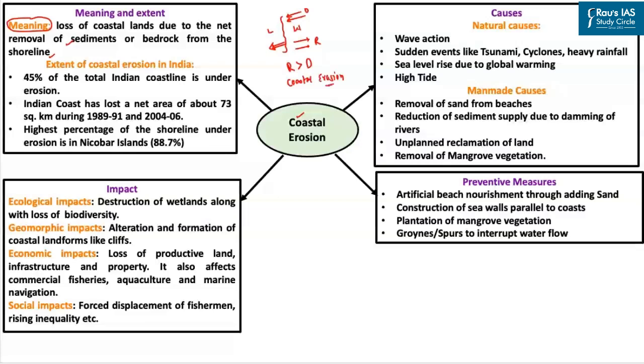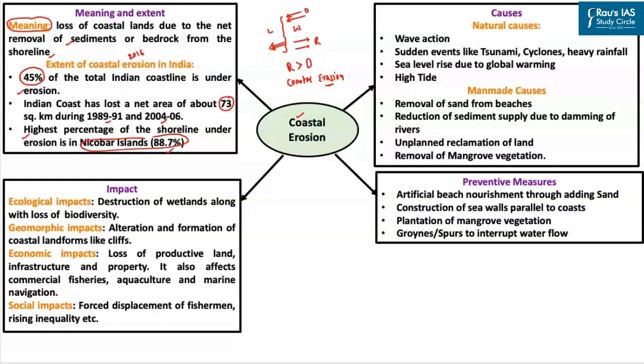According to the status report on coastal protection and development in India, which was published in the year 2016, around 45% of the total coastline in India is under erosion. The Indian coast as such has lost a net area of 73 square kilometers between the 1990s and 2004-06 due to coastal erosion. The highest percentage of the shoreline under erosion is in the Nicobar Islands, where almost 88% of the coastal land has come under coastal erosion.